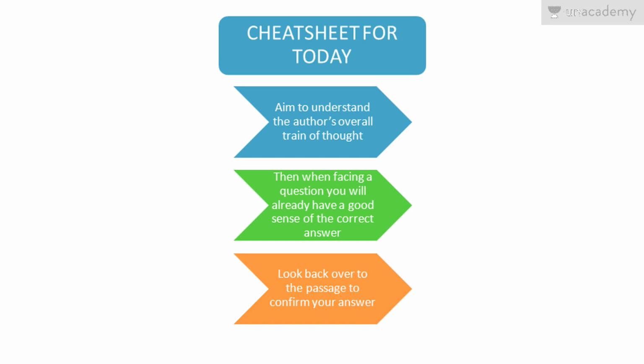The cheat sheet or help tip for today is: aim to understand the author's overall train of thought. I have told you before, please try to understand the author's view and perspective. Then when facing a question, it will be easier for you to answer, as you will already have a good sense of what the answer is. Now look back over the passage to confirm your answer. Just see the question and then again look back at the passage to confirm. If you do this diligently, I guarantee you will be able to crack this question with ease.